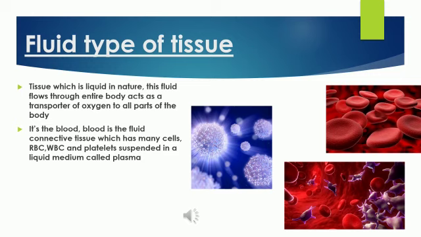These are the types of fluid connective tissue which has many cells like RBC, WBC and platelets. This is a fluid type of tissue, and it is one of the connective tissues.